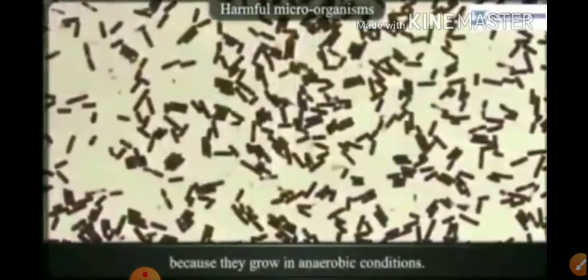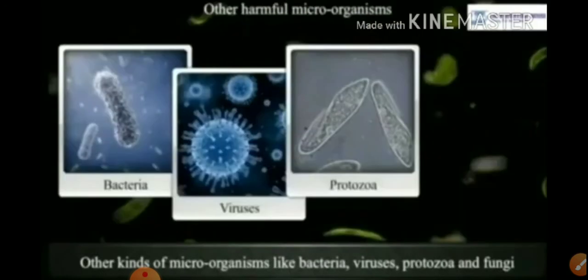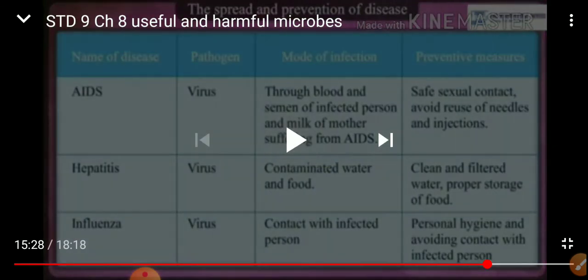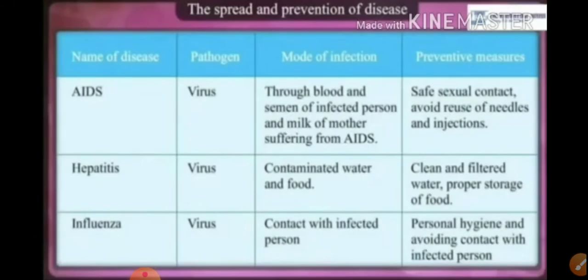These bacteria are rod-shaped and produce bottle-shaped endospores in adverse conditions. One special characteristic of this bacteria is that they cannot withstand normal oxygen level in the air, and they do not require oxygen. They also grow on various products. You will see the pictures on page number 93 also. They produce various types of diseases, and you can see their pictures.